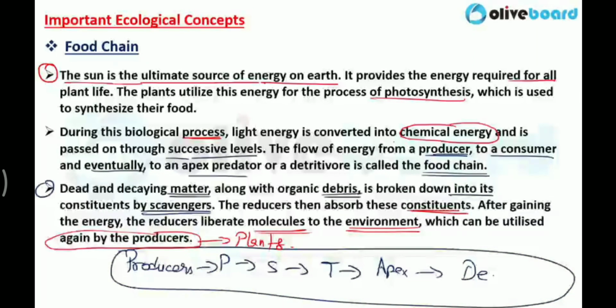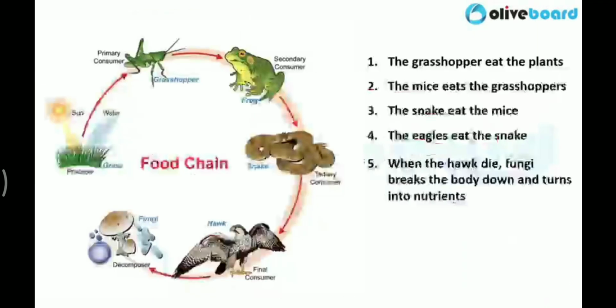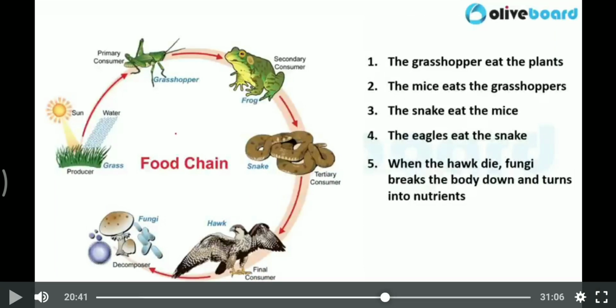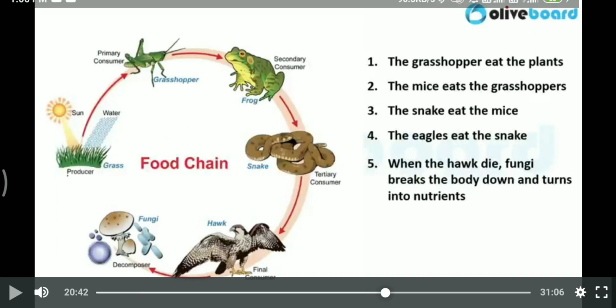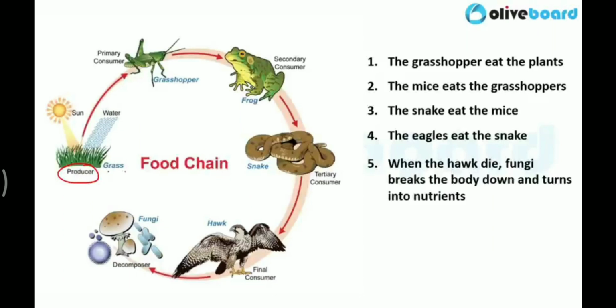Understood? So basically this is about the food chain. From these three small paragraphs I have explained each and everything. Now we will discuss these things with the help of this diagram. Here you can see producers, grass and plants. This is the sun, sunlight is coming on the earth surface. Now grass and plants, with the help of this sunlight, prepare food by the process of photosynthesis.